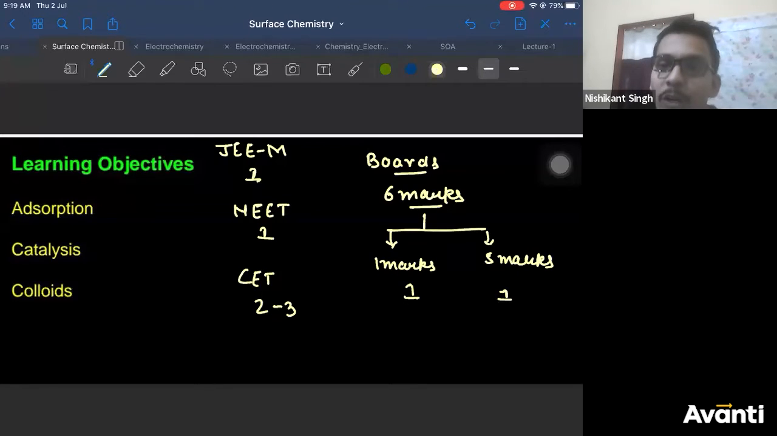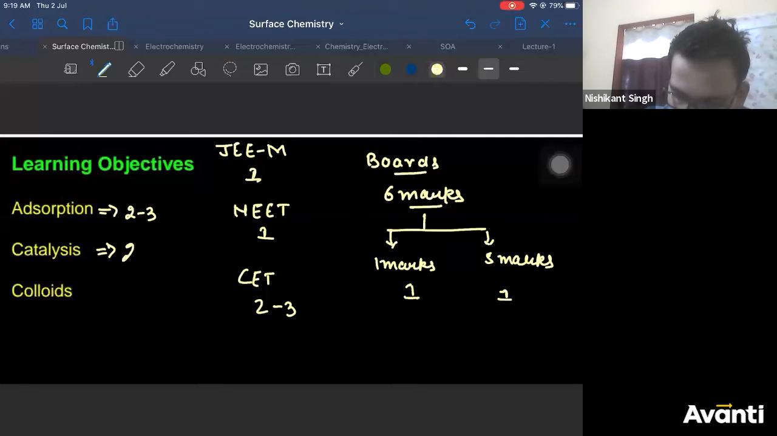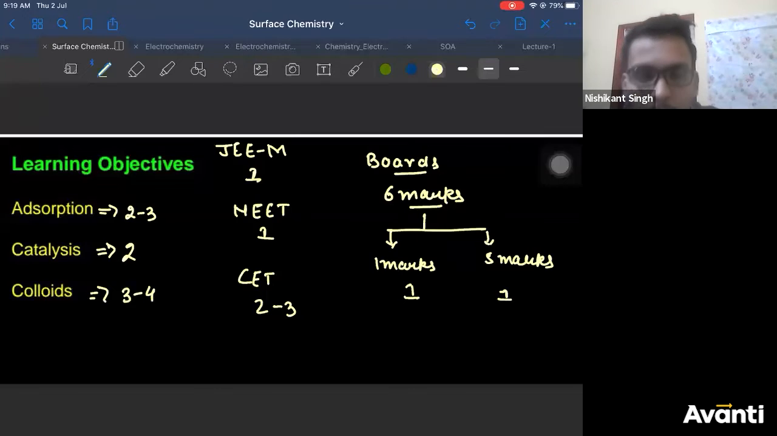So we are going to divide this chapter into 3 parts. Adsorption might take us 2 to 3 classes to finish. This is the first part of this chapter. Catalysis: we have already seen the effect of catalyst in the last part of chemical kinetics. We'll see the types of catalyst and enzyme catalysis, all those things. It might take us 2 classes. Colloids might take us 3 to 4 classes. Colloids is the last part of the chapter. Now we are going to start with adsorption.